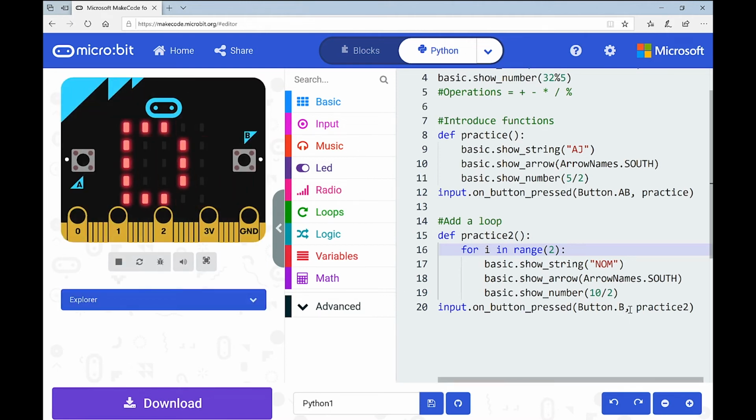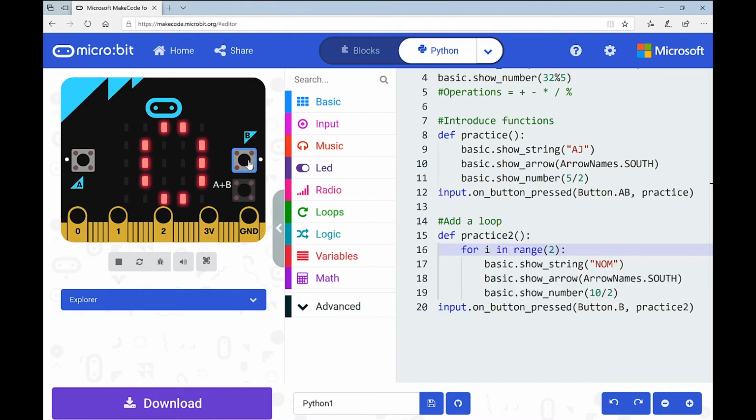And remember, the input we've said is B. So when we press B, we're calling on this unit of code. Let's check this works. So here we go. Yeah, so there's Niamh's initials. We're going to have an arrow. We're going to have 5. And there we go again. Okay, perfect. Happy enough. Okay, so that is our loop.